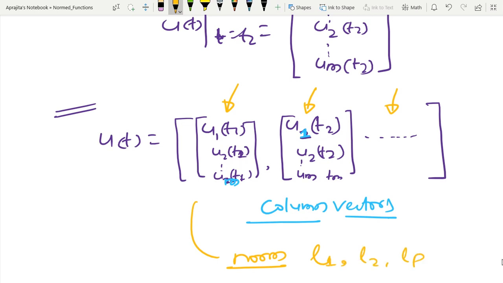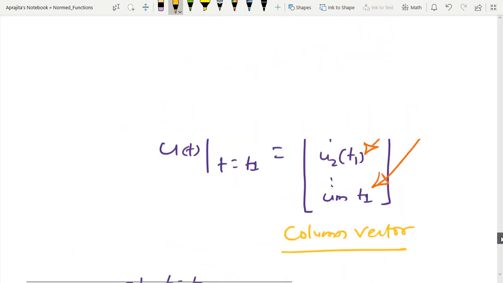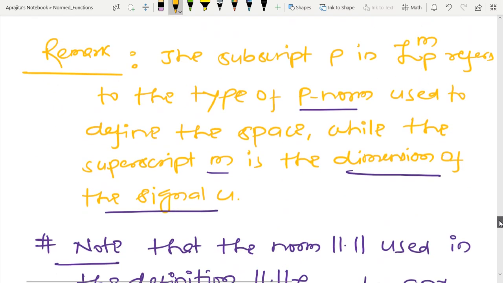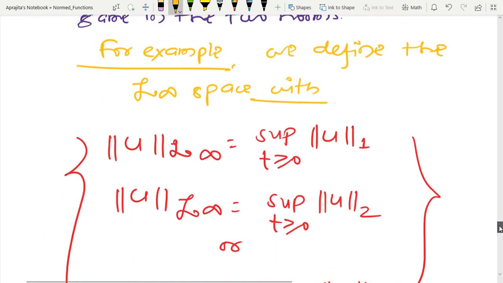We have already learned this during the example when I was talking about the column space and how to define the norm in the column space. And due to this reason, now let us go back to the definition again.